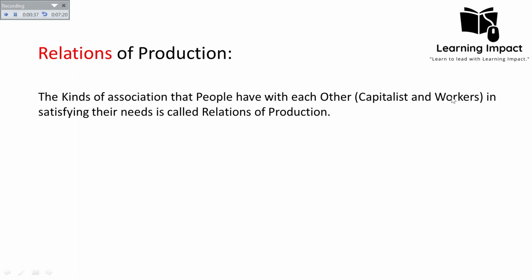So what kind of relation do they have with each other? This is the relations of production. These relations of production are also used to satisfy their needs. And what kind of relation is this between them? Capitalists, they try to exploit the worker by deriving more and more profit they can from the workers' labor, and in turn the labor works for the capitalist, and also they tend to look for anyone who can pay them for their labor. This is the relations of production that exists between them.